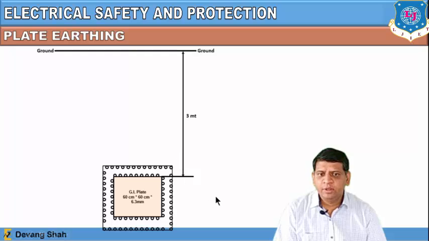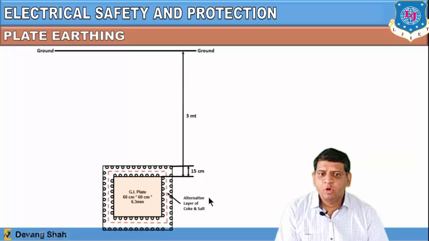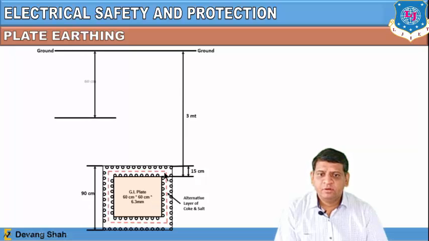Now here the pipe is completely replaced by a plate, which has a proper specification, right? So we assume this plate is at 1 meter depth, and alternate layers of coke or salt layering are required, like we use in pipe earthing with salt and charcoal. Same way here the coke or charcoal and salt layer is placed around the periphery of this plate, and this complete layer has a dimension of 15 centimeter, right? So by that way you can provide a low value of resistance for a high current, to be earthed, right? Now if you see here, the 19 centimeter depth is required from the 3 meter depth, right?